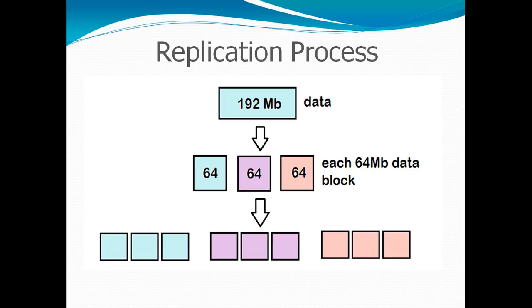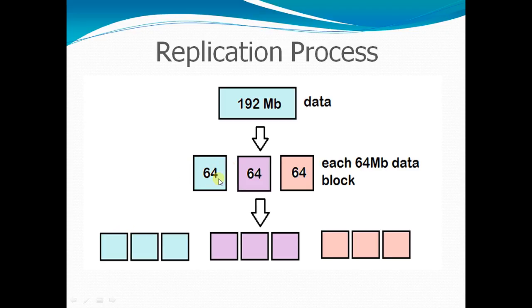So first of all, a 192 MB data file is split into chunks as per block size. We have discussed the block size of 64 MB, so 192 MB is divided into 3 blocks of 64 MB. I have shown them with different colors. Each 64 MB block will generate its replicas.